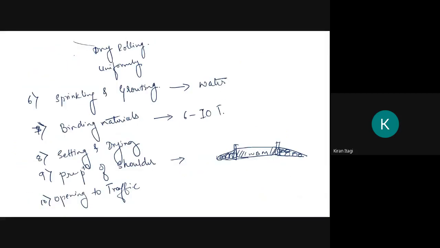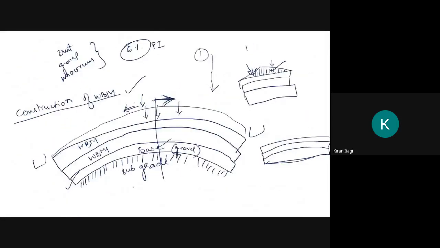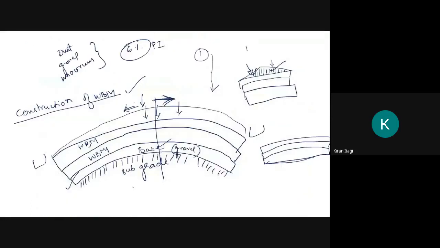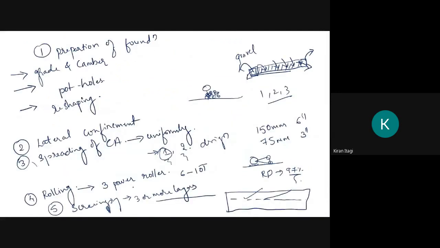So here, construction of water bound macadam. What are the materials we require? We require coarse aggregate, screening material, binding material, and water. How is the construction of water bound macadam done? The subgrade or base course should be prepared well, and the grading and the cambering should be done. If there are any potholes, they should be filled, and if there are any corrugations, reshaping should be done. The next one is lateral confinement, such that the aggregates do not spill over.